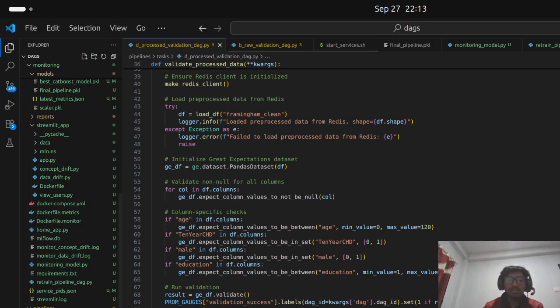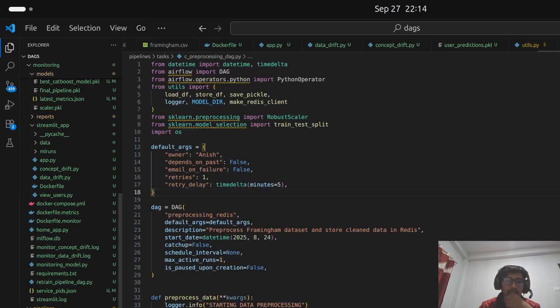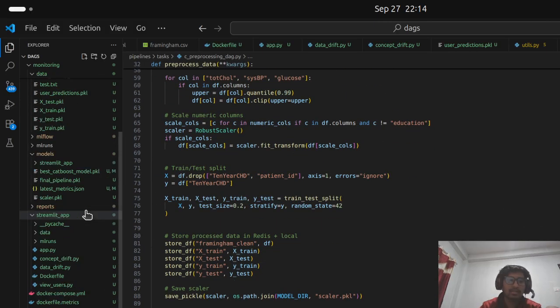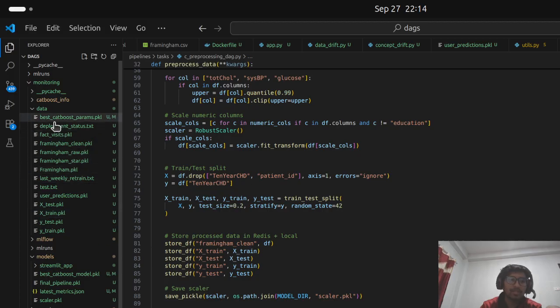After pre-processing comes final raw data validation, which means it is finally checked whether the data is okay for training. In pre-processing I have separated X train and the rest, and all this data is saved in a pickle file too. Here you can see it in the data folder.